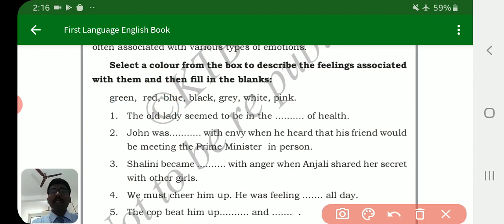And white means purity. White means what? Pure. Purity. So I suggest you find out.